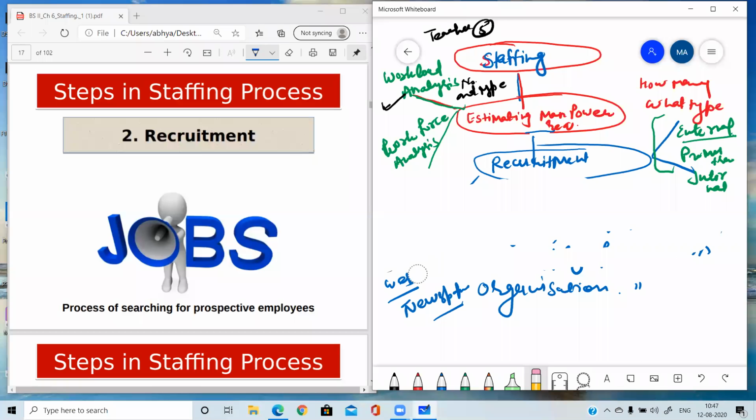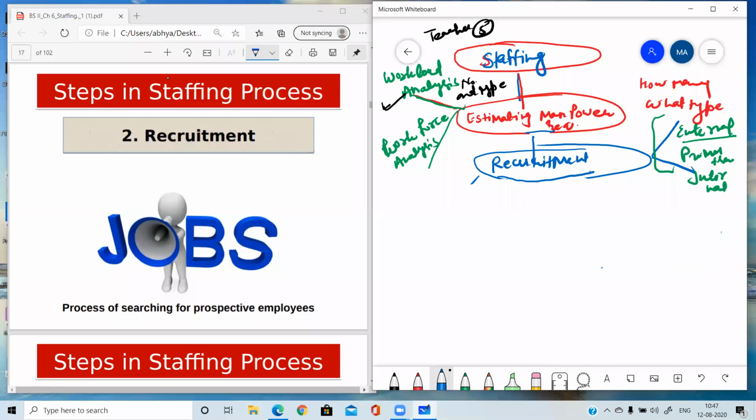Why? Because in this step, the organization will try to get as many applications as it can. Why? Because number of applications will be deciding the choice of the organization. If applications what the organization has got are many in number, then the organization can make the wiser selection. If we need 5 people and we are having only 5 applications, then there will be no choice with us. So that's why it is said that it is a positive process.